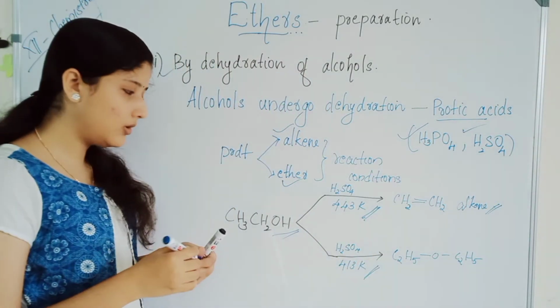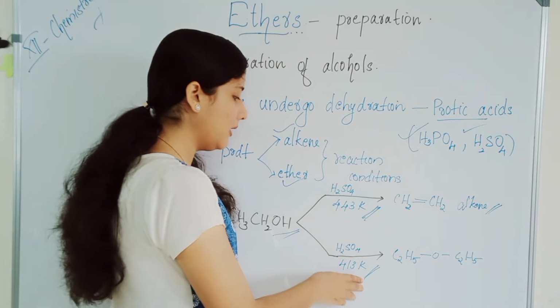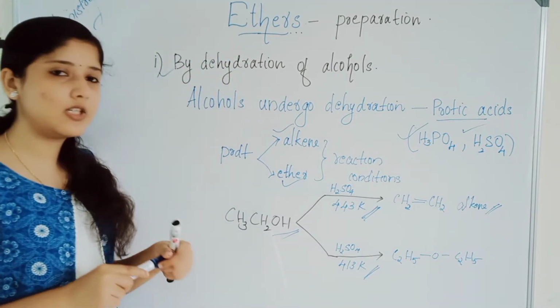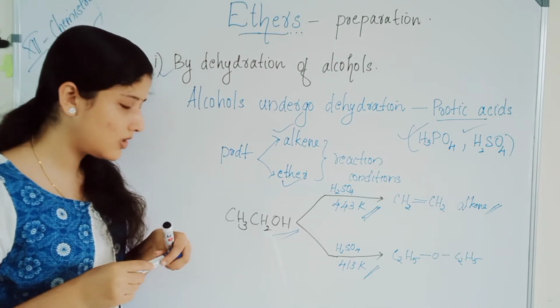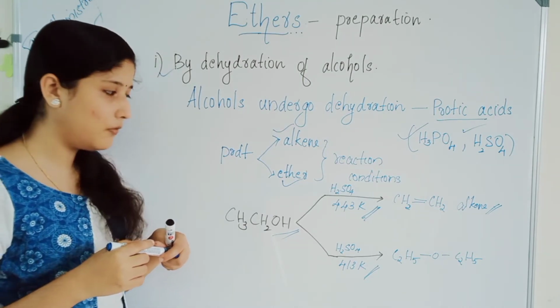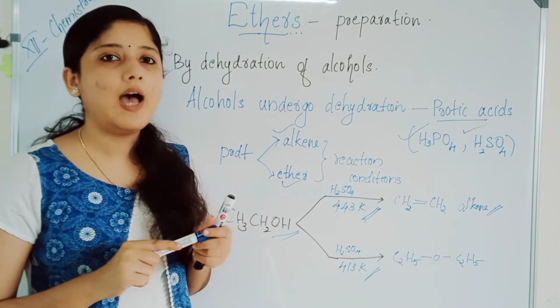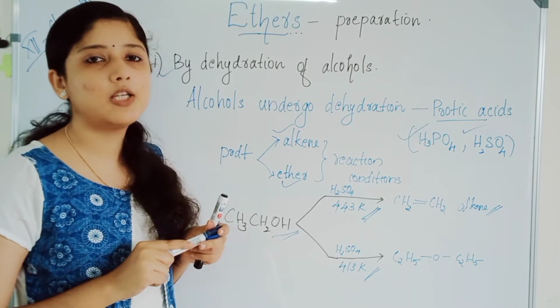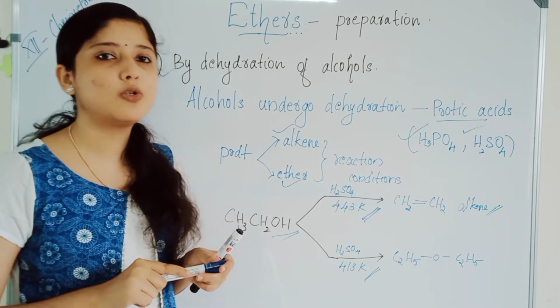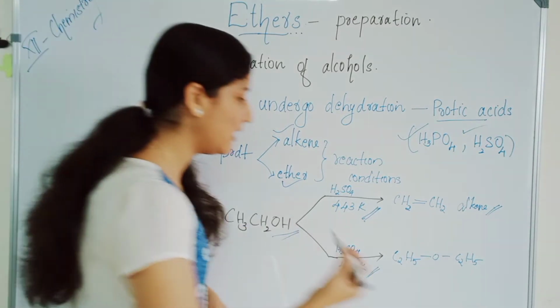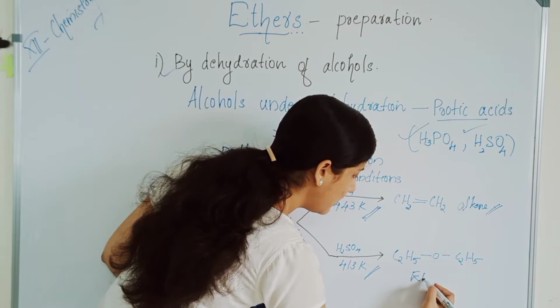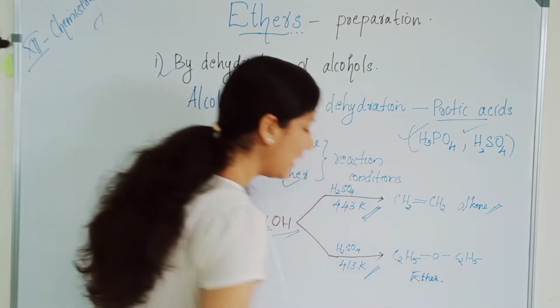And if the reaction temperature is 413 Kelvin in the presence of H2SO4, the protic acid, it will give you ether. This is the first method of preparation of ether.